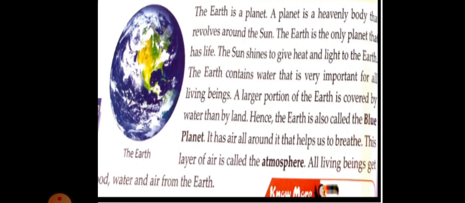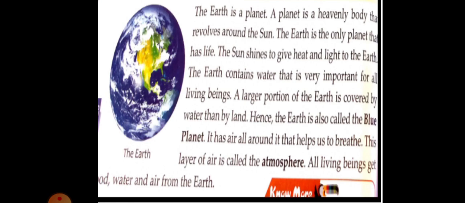It has air all around it that helps us to breathe. This layer of air is called the atmosphere. With the atmosphere we live and take air inside our body. All living beings and all living things need air. All living beings get food, water and air from the earth.